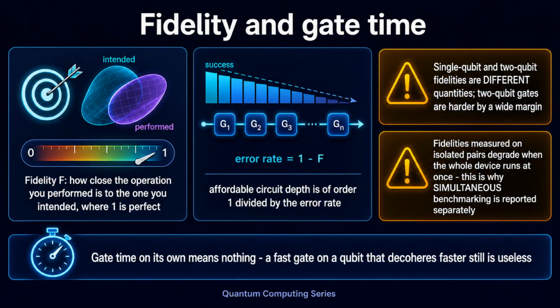Fidelity measures how close the operation you performed is to the operation you intended on a scale where 1 is perfect. The error rate is 1 minus the fidelity, and it accumulates across a circuit, so the affordable depth is of order 1 divided by that error rate. Two cautions when reading fidelity claims. Single qubit and two qubit fidelities are very different quantities, and a headline number that does not say which is not telling you much. And fidelities measured on isolated pairs degrade when the whole device runs at once. Gate time, quoted on its own, means nothing at all.